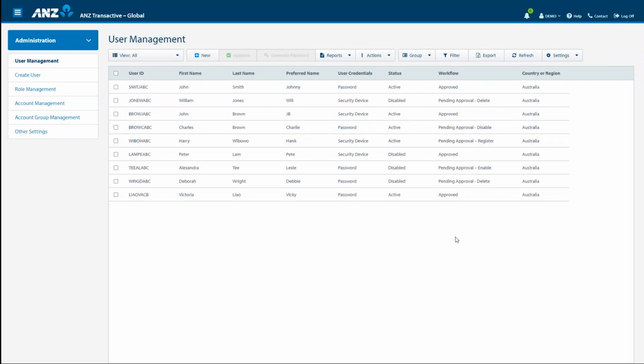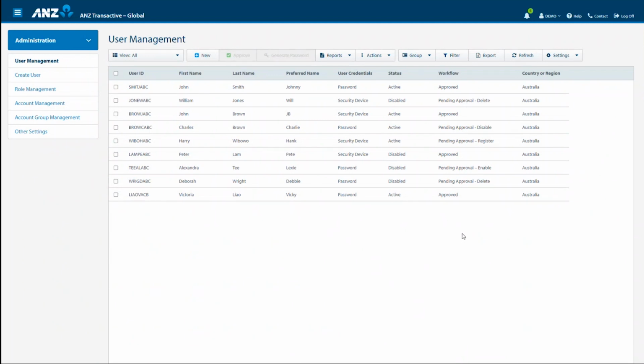When disabling a user's access, they will no longer be able to log into ANZ Transactive Global. However, any in-flight payments and direct debits this user created before they were disabled will continue to move through the payment approval and release process. If this user has left your organisation, please ensure you lodge a request via the Service Request menu to delete the user permanently.